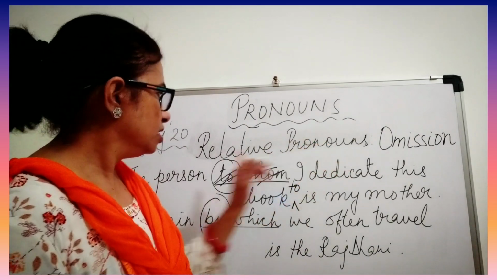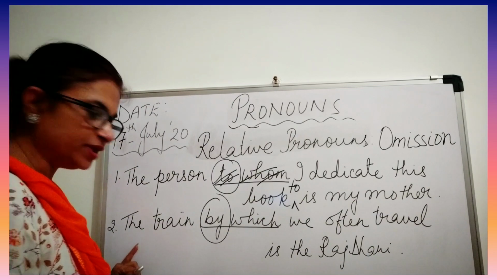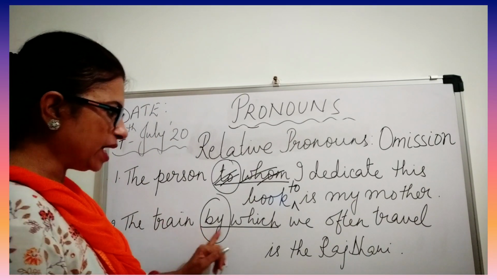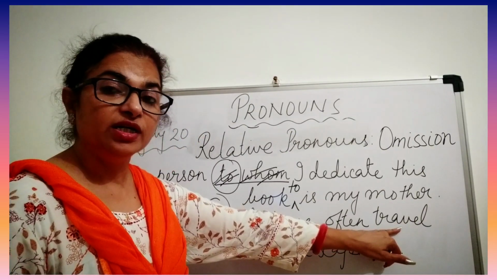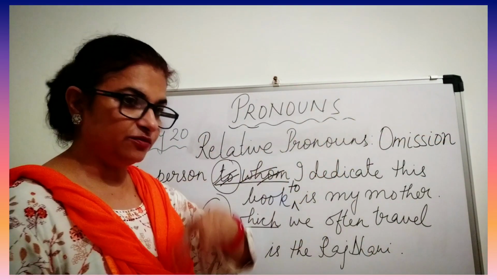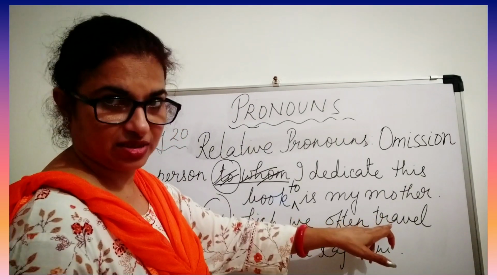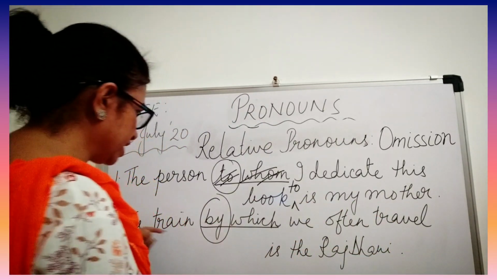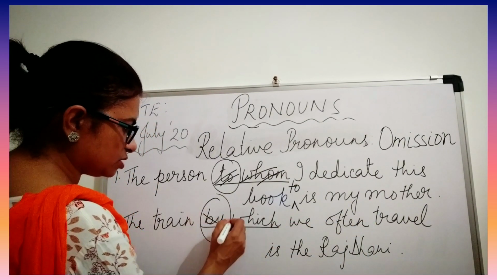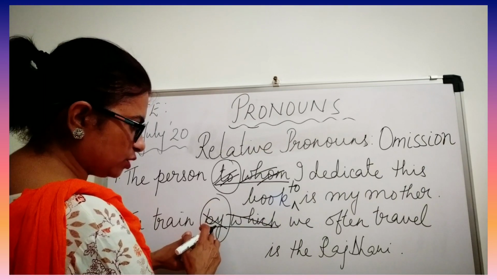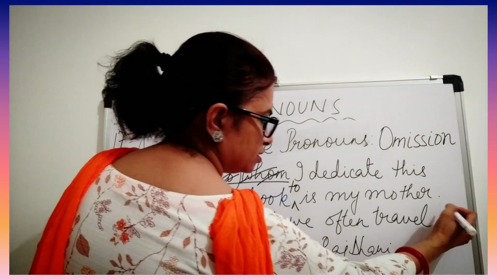Same thing here, we are going to omit here also. The train by which we often travel. Now here travel is a noun, not a verb. So the train by which we often travel. Again I am going to cross this also. This we are going to shift here after travel: by.